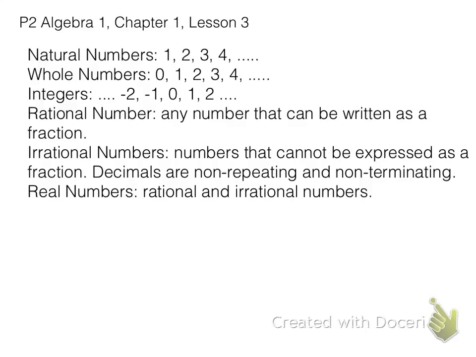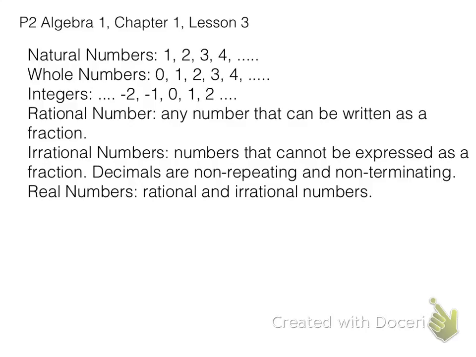All right, integers are whole numbers, so 0, 1, 2, 3, 4, and they're opposites. So the opposite of 1 is -1, because 1 is one distance from 0, and -1 is also one distance from 0. But -1 is on the opposite side of 0 from 1. So therefore we say that integers are their whole numbers and their opposites.